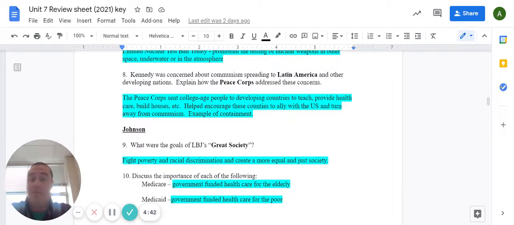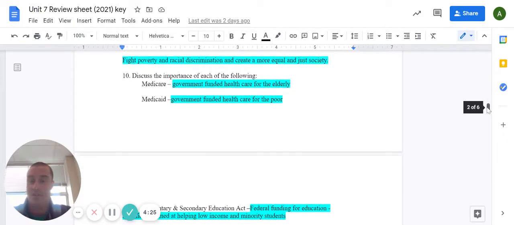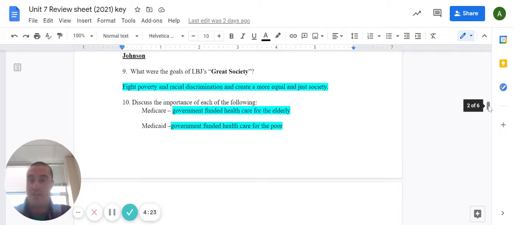Besides being just a way to help these countries out, this program also helped encourage these countries to ally with the United States. It was the U.S. that was doing these good things for them. So they would ally with us and turn away from communism. So overall, the Peace Corps was an example of containment, trying to stop the spread of communism to these developing countries.